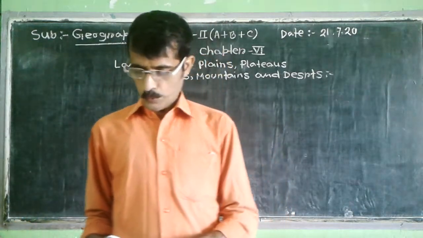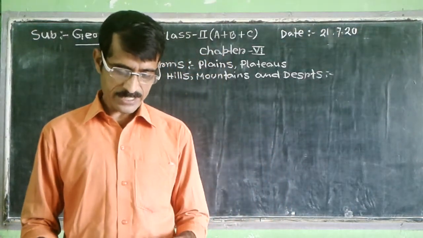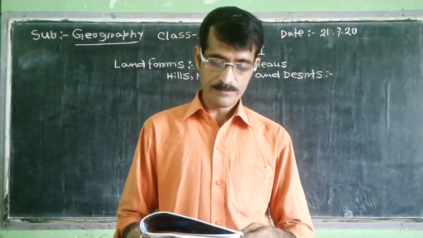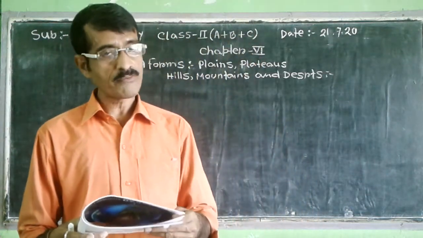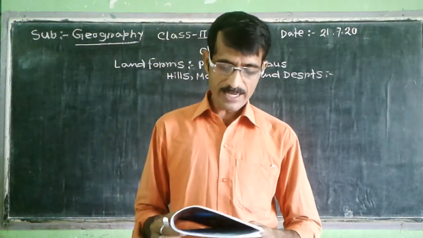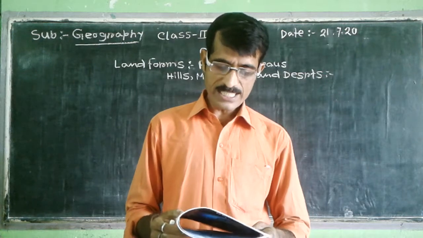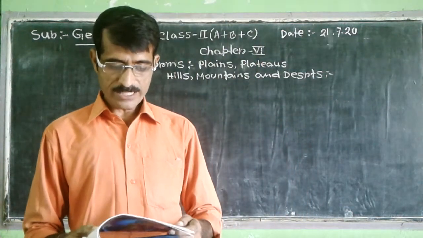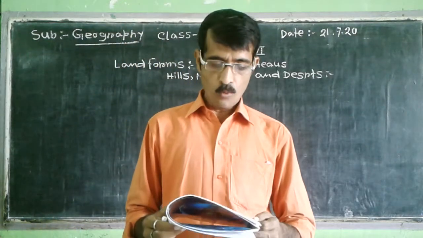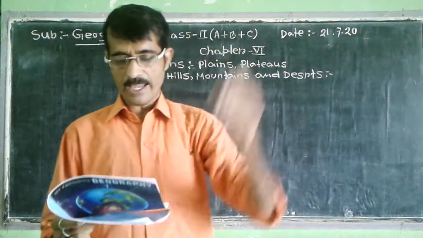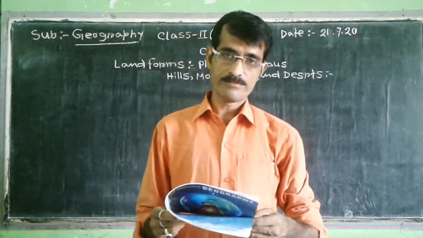Now we will discuss plain. What is plain? A plain is a large flatland. Large rivers deposit silts and form plains. For example, the North Indian plain was formed by the river Ganga. The climate in the plain is healthy.